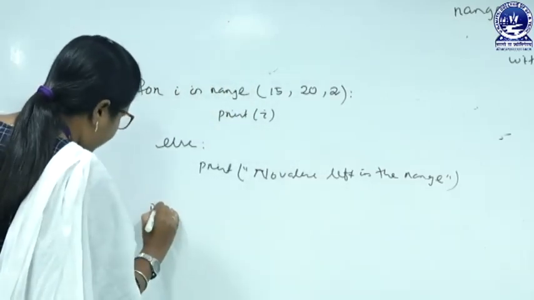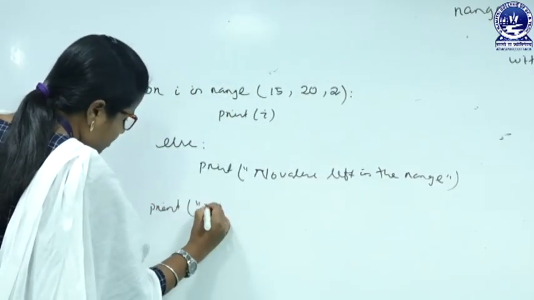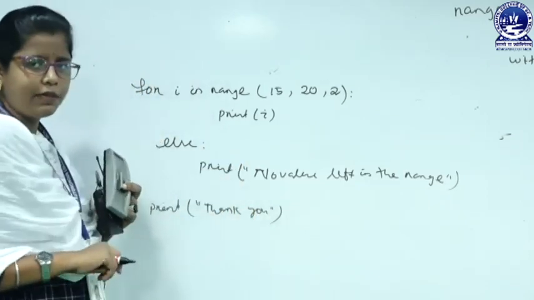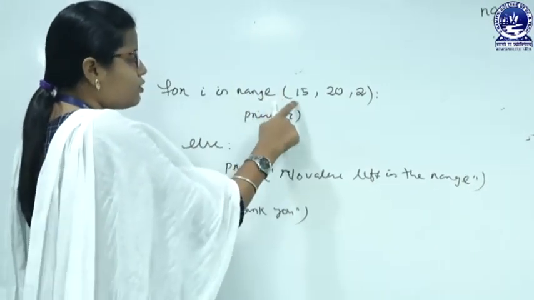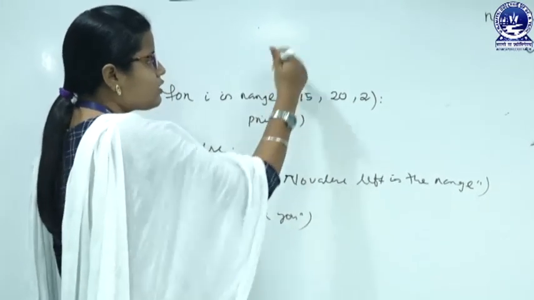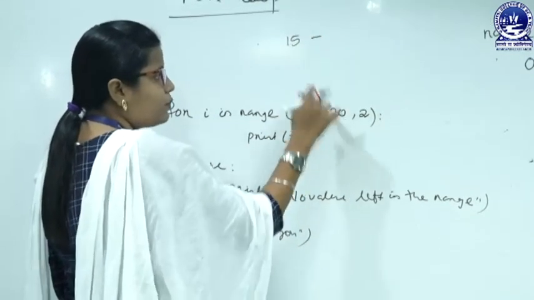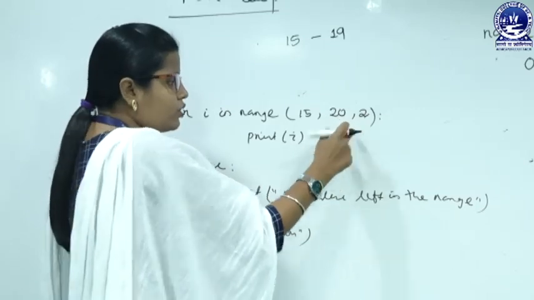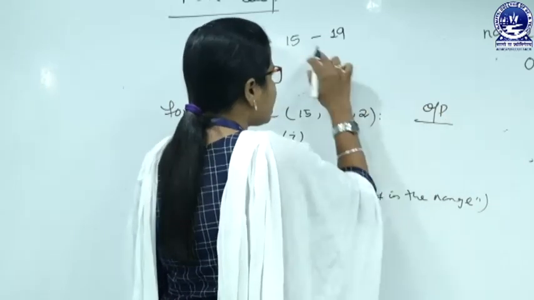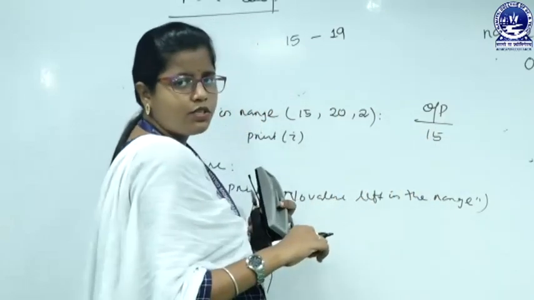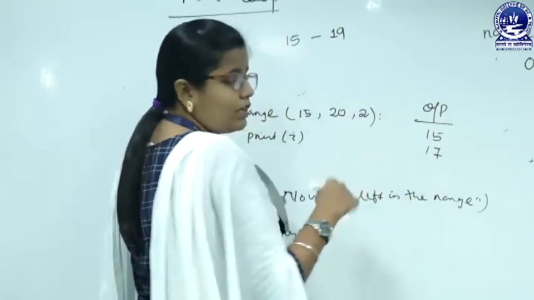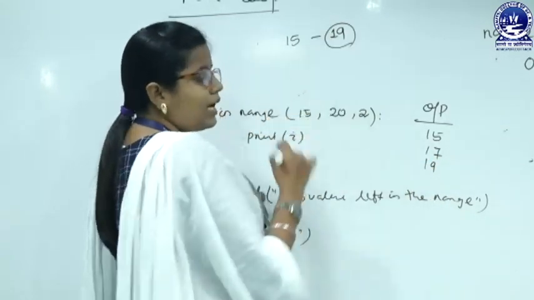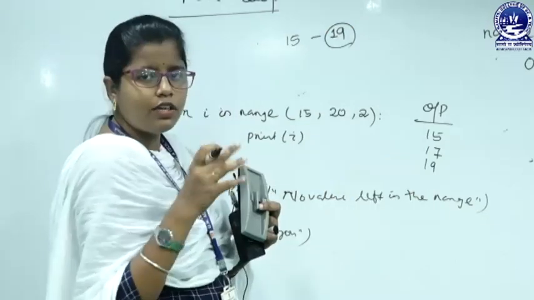and after that we have to change the indentation. Suppose print thank you. So, what will be printed? The range value starts from 15, it will go up to 20 minus 1, that is 19. Here the difference is 2. So, what will be the output? It will start from 15, then 15 plus 2 is 17, then 17 plus 2 is 19, and once it encounters 19, that is the last value in the range, then it will come out